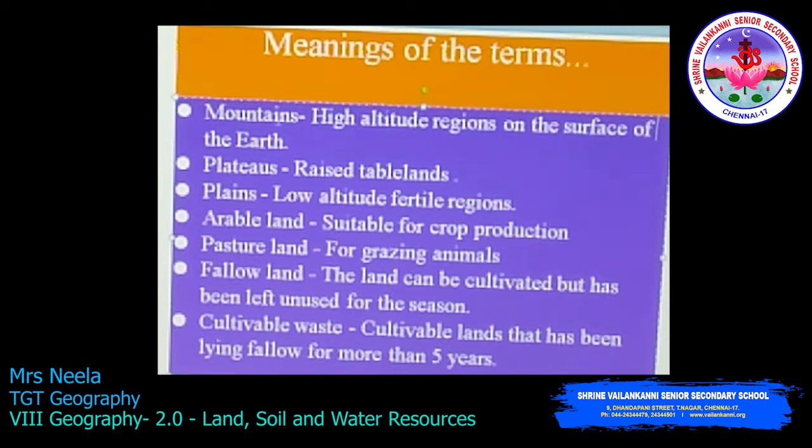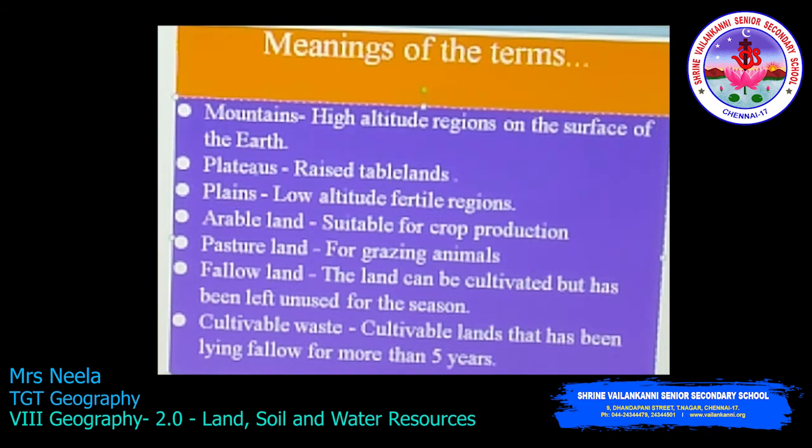The mountains are the high altitude regions on the surface of the earth, and all major continents have mountain ranges. Mountains have useful forests and they are the sources of many perennial rivers. These perennial rivers bring the fresh water and they are helpful in the formation of the soil. These forests shelter the wildlife and provide useful products such as spices and medicinal herbs for us.